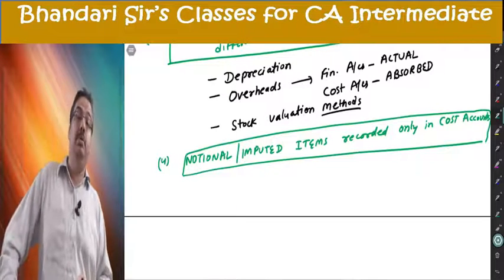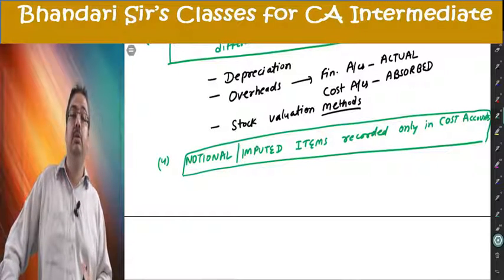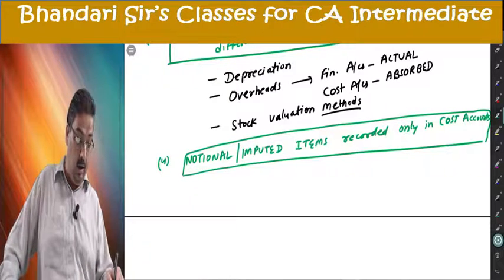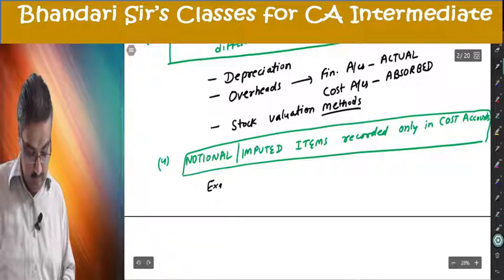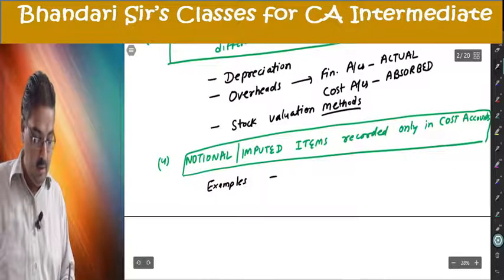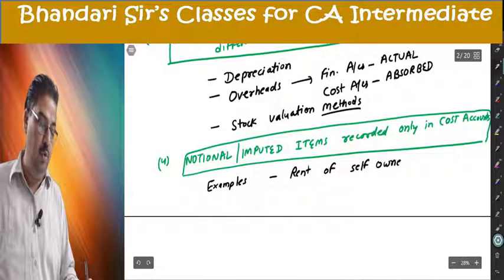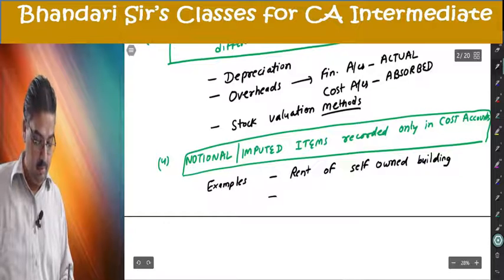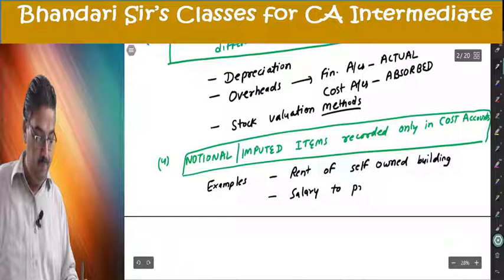But in cost sheet, cost accounting concept says you must use this. It comes rarely in exam, but still there is a category there, notional or imputed cost items. Examples: rent of self-owned building,